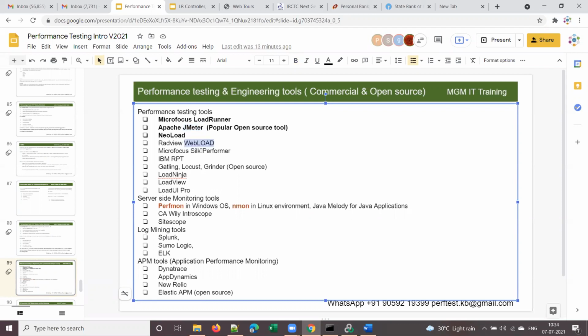For example, WebLoad's license cost is less, it's economical. In the same way, Neoload license cost is also less. Only LoadRunner license cost is high. So you have other alternatives if JMeter doesn't support that, like WebLoad or Neoload, right?